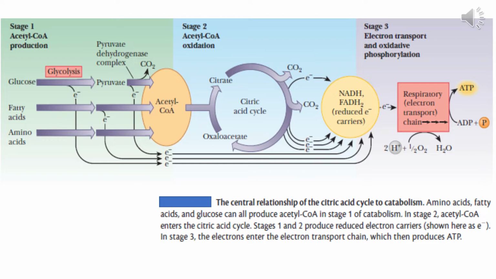We have already studied the conversion of glucose into pyruvate, that means stage 1, in the previous unit. How the pyruvate is going to be converted into acetyl coenzyme A, we are going to study shortly. And the other two reaction series of stage 1, generation of acetyl coenzyme A from fatty acids and amino acids, these two topics are there in your syllabus in the 4th semester.